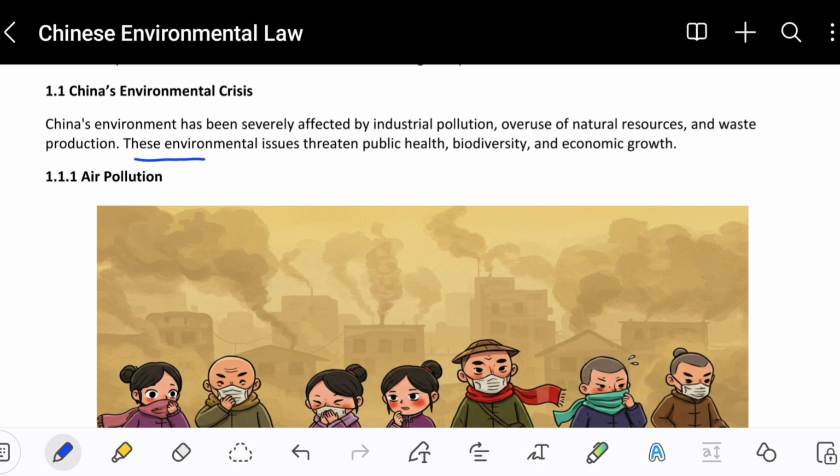Okay, these environmental issues threaten public health, biodiversity, and economic growth. So basically, if you face environmental issues, they will ultimately affect public health. That means the public living in a country will suffer from health problems, as well as biodiversity and economic growth. Let's move on to the next heading.